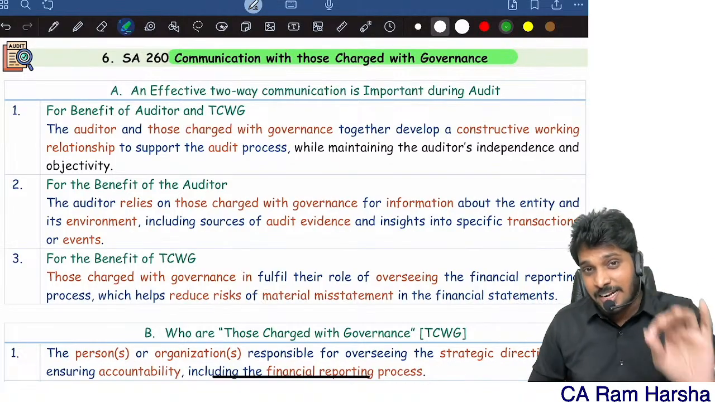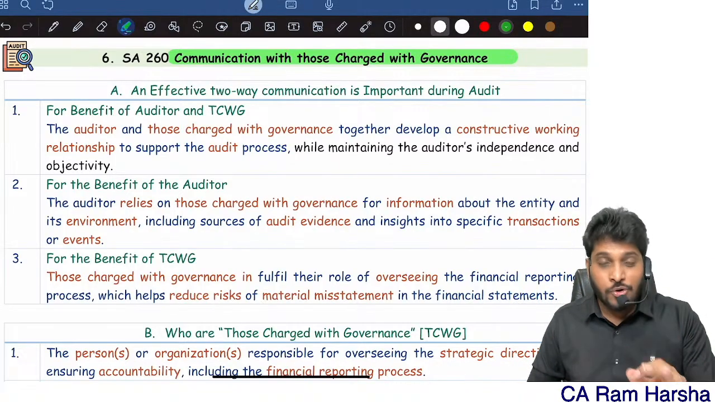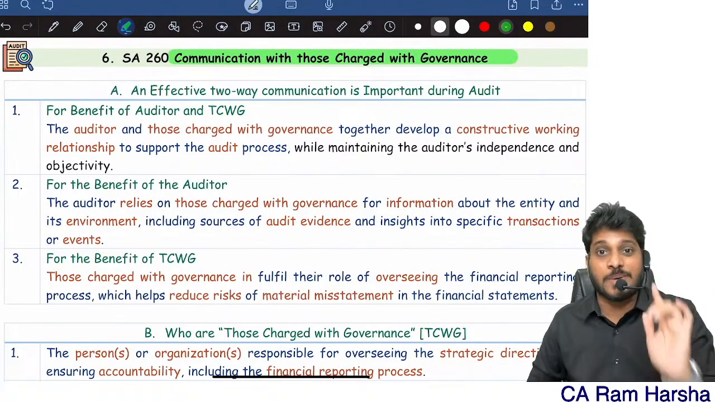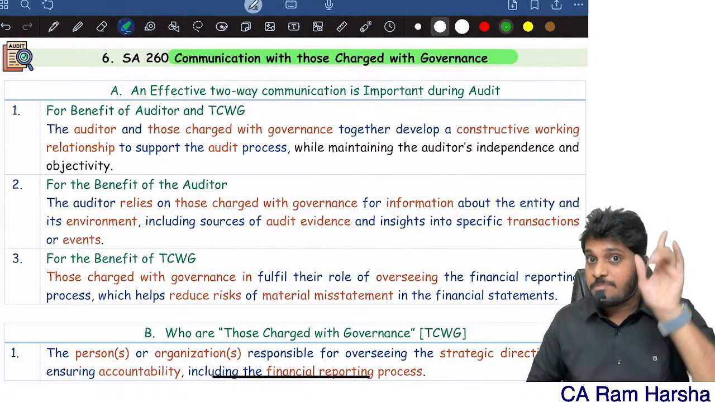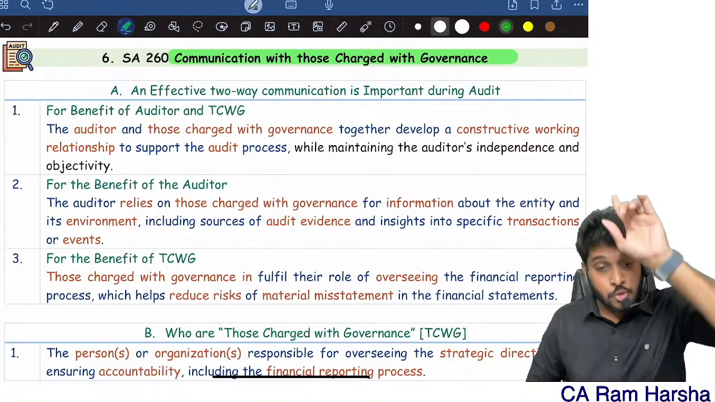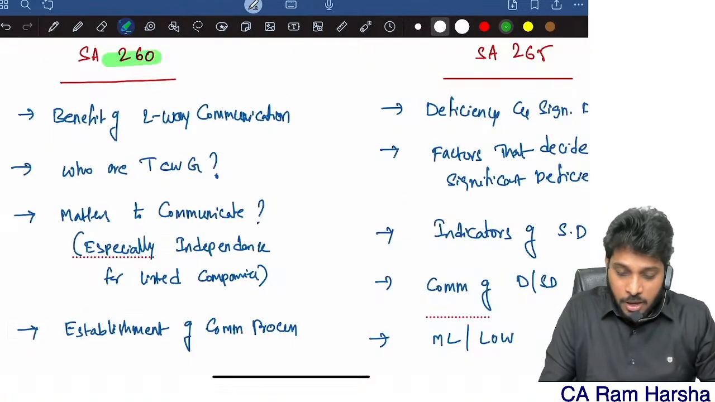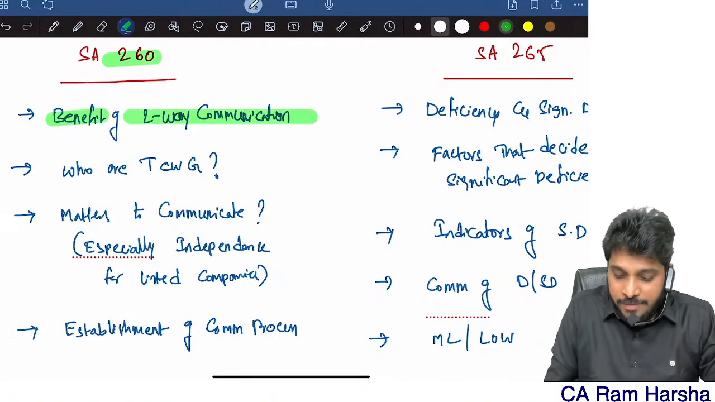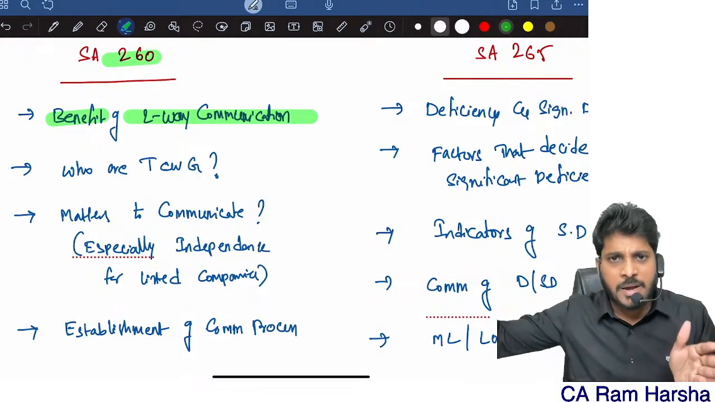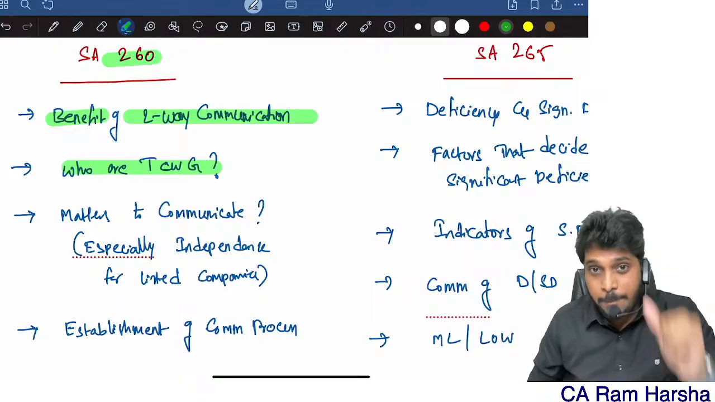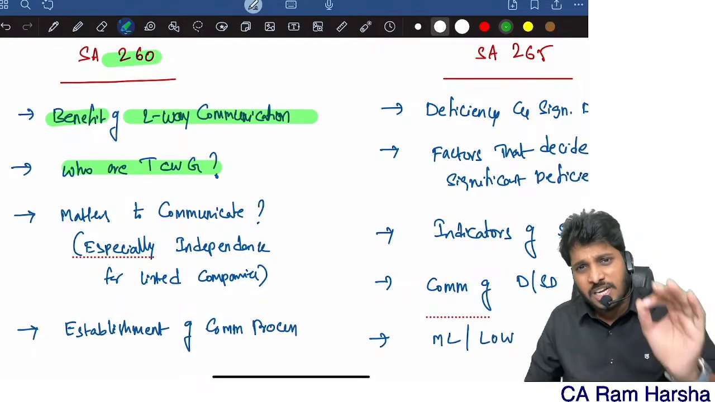What the standard is impliedly telling is, dear auditor, don't do the audit blindly without talking to top management. You must talk to top management. You must communicate some important matters to them. The standard explains what you must communicate, and talks about the benefit of two-way communication. The auditor and the top management of the company must have proper two-way communication. And who are top management? Top management means those charged with governance.